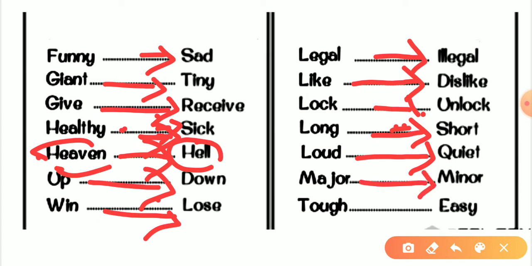Sorry, tough, not though. It's tough, easy. So the antonym of tough would be easy. Some people say that's very tough, I can't do it. I can't crack the exam of KVS, it's very tough. And if we talk about intelligent chaps who love to study, then they say it's very easy and I can do it.